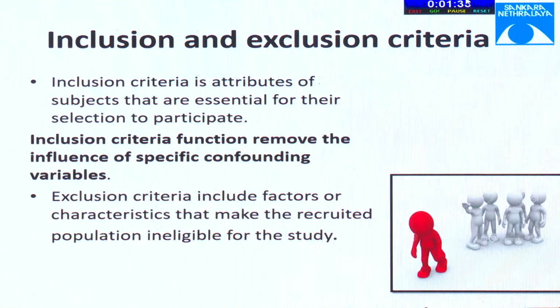The backbone of the study is always the inclusion and exclusion criteria. Whenever a student is seeing any article or planning any study, definitely the inclusion and exclusion criteria should be a must. The inclusion criteria are attributes of the subject that are essential for their selection to participate, and the inclusion criteria function to remove the influence of specific confounding variables. The exclusion criteria include factors or characteristics that make the recruited population ineligible for the study.